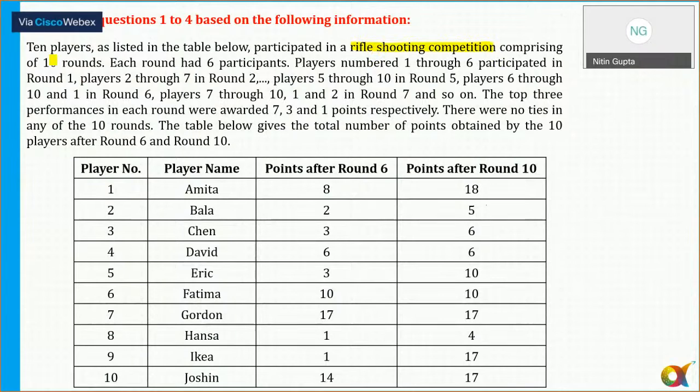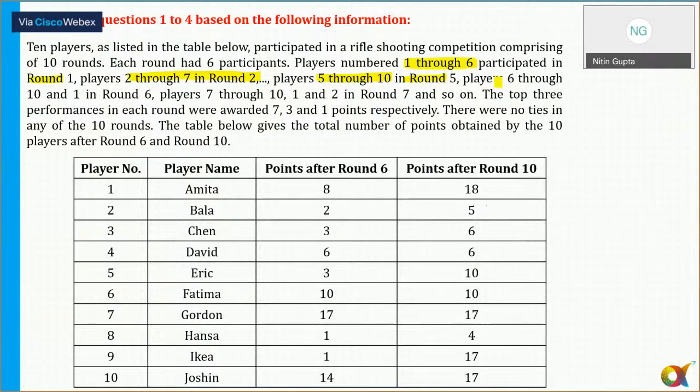comprising of rounds. Each round has 6 participants. Players numbered 1 to 6 participated in round 1, and so on. Now this is something which is important. Players numbered 2 to 7 participated in round 2.